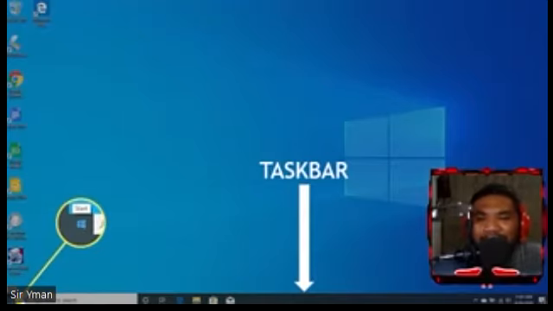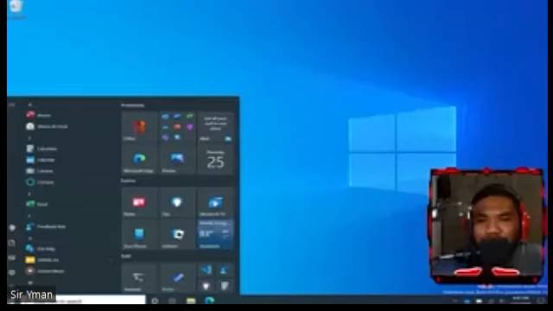And once you click this, nakikita niyo yung mouse ko? Can you see my mouse pointing here? Okay, so once you click this start button, magpa-pop up naman ang tinatawag na start menu. So ayan, lalabas na to. So you can see the start menu once you click the start button. You'll see different application softwares here that are very useful to you.